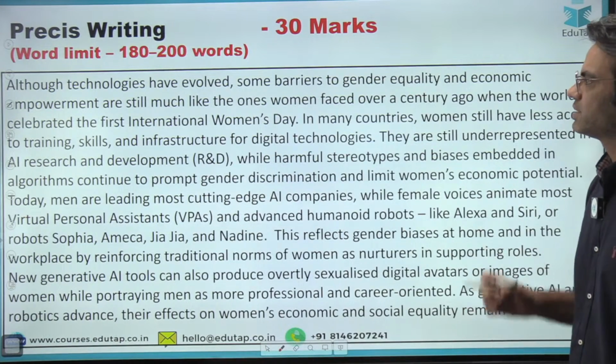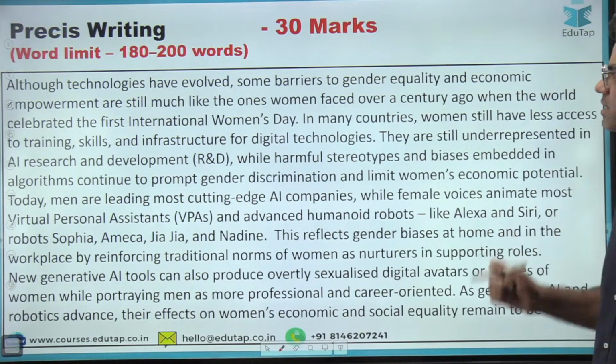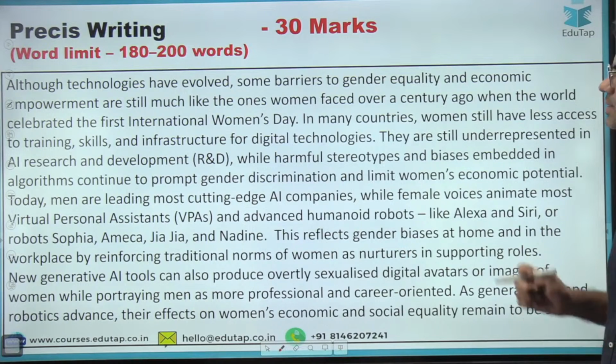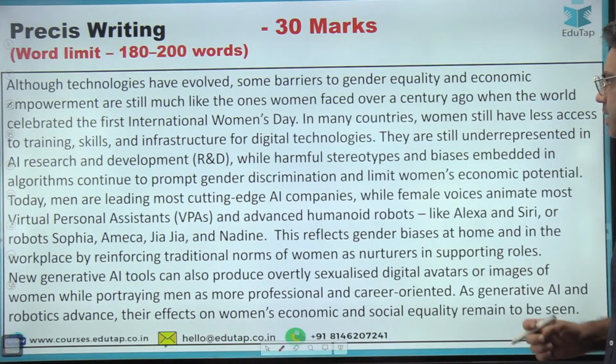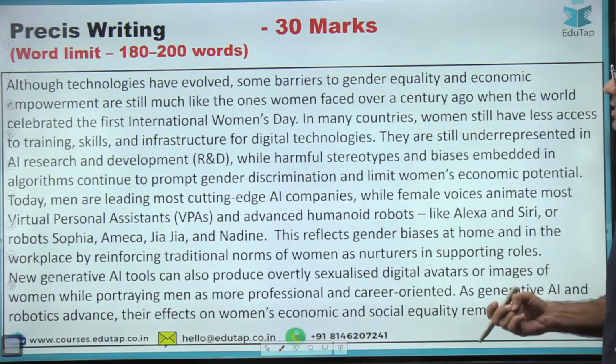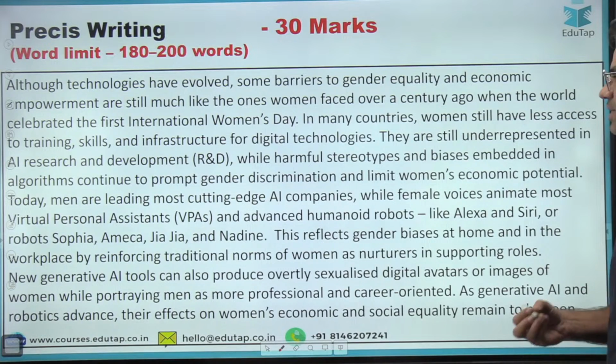Now, all the technologies have evolved. Some barriers to gender equality and economic empowerment are still much like the ones women faced over a century ago when the world celebrated its first International Women's Day. In many countries, women still have less access to training, skills, and infrastructure for digital technologies. They're underrepresented in AI research and development (R&D), while harmful stereotypes and biases embedded in algorithms continue to prompt gender discrimination and